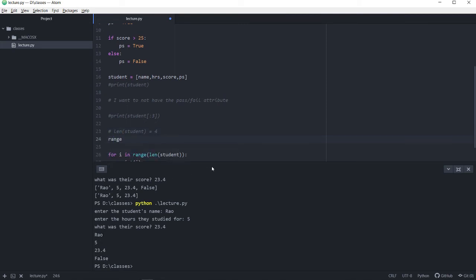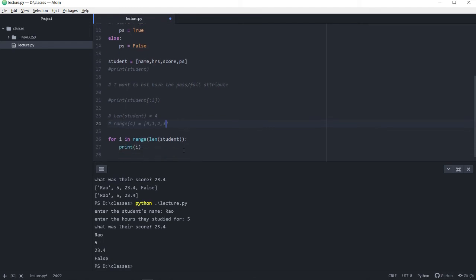And then Python is going to evaluate the range of 4, which basically means start at 0, 1, 2, and 3. So just basically all the indexes inside my list. And I'm going to print i, and I'm going to also print the student of i.